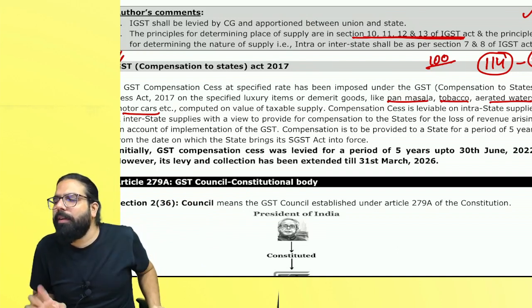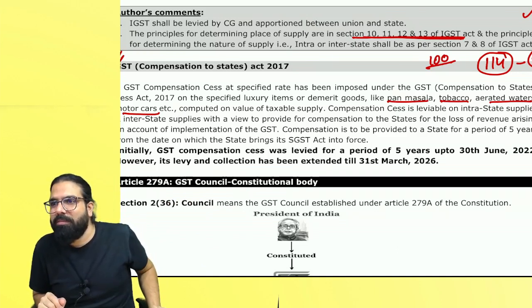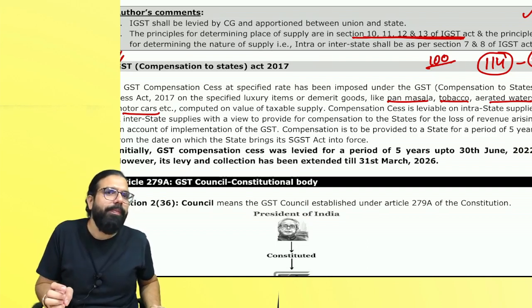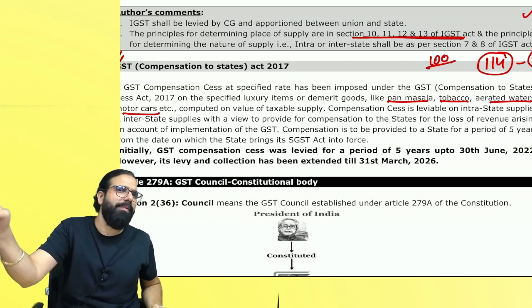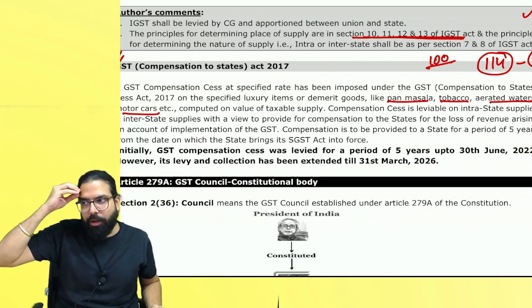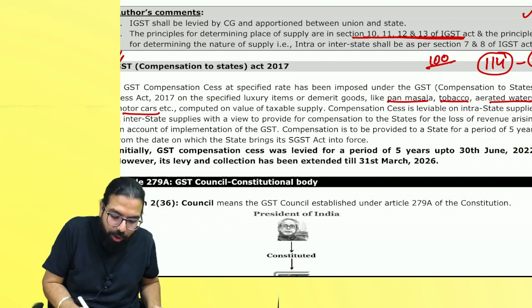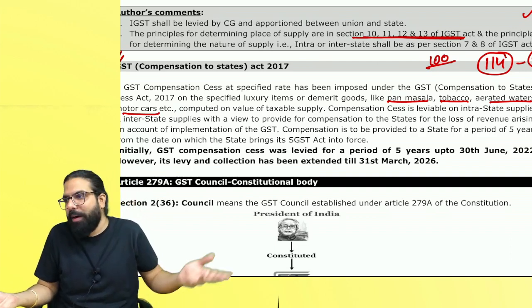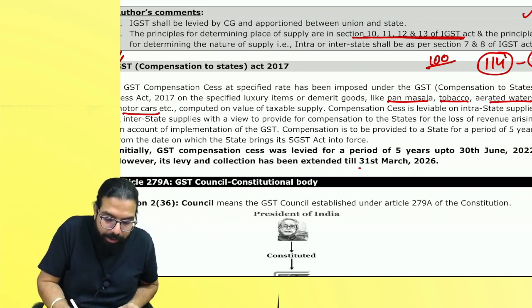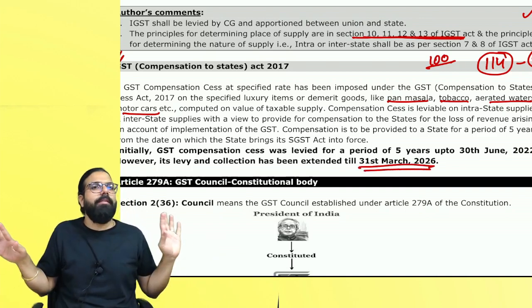How many years are the kids to be taken care of at least? 5 years. Correct? So they went ahead and told, GST is a new law, for 5 years we'll take care of you. After 5 years, don't cry. 5 years already got over, states are still crying. So the government has now extended the GST compensation. Anyways, government doesn't have to pay. Bakra has to pay. Who is the bakra? The ultimate consumer. So the government went ahead and told, till 31st March 2026.